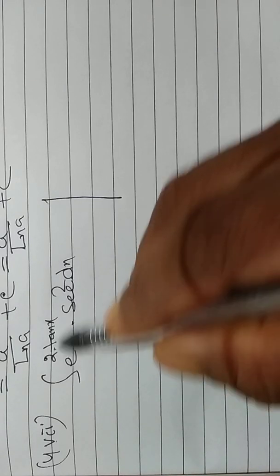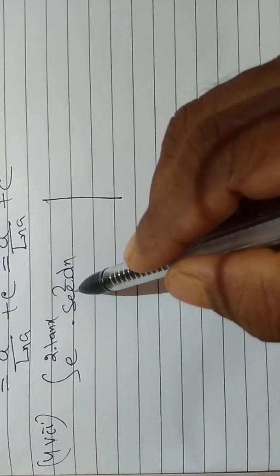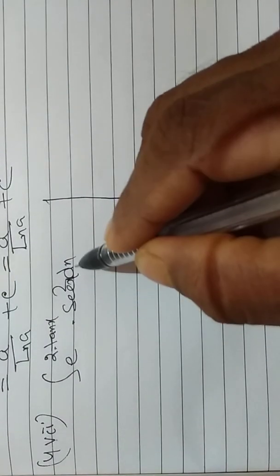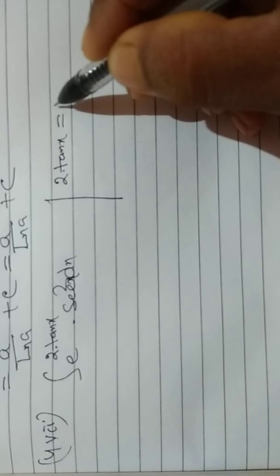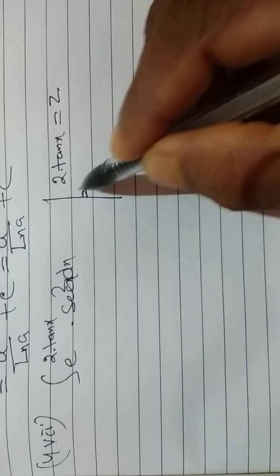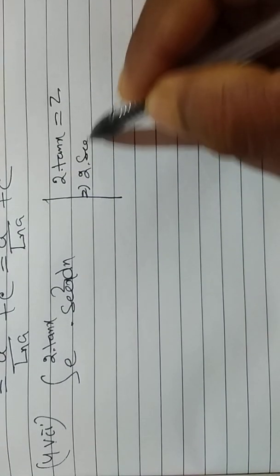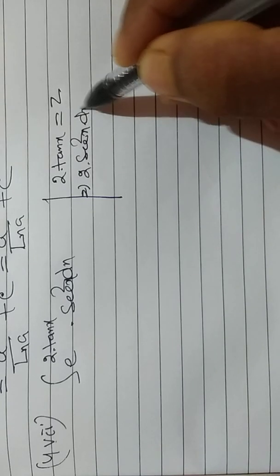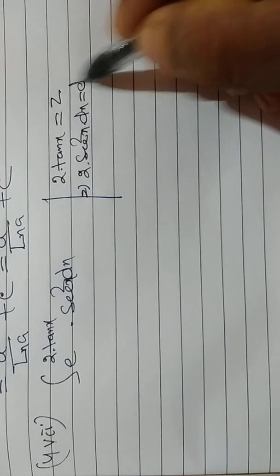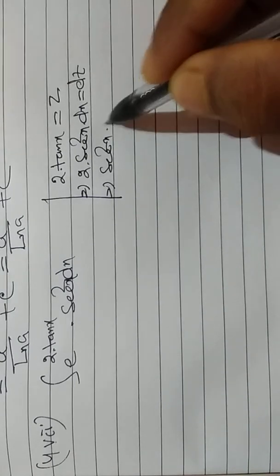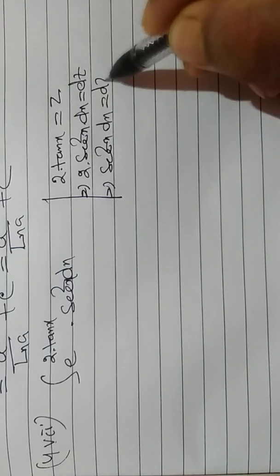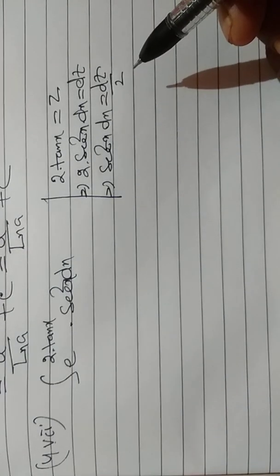Question number 4, VII. Integration of e to the power 2 tan x into sec square x dx. Taking 2 tan x is equal to z, this implies 2 into sec square x dx is equal to dz, and this implies sec square x into dx is equal to dz by 2.